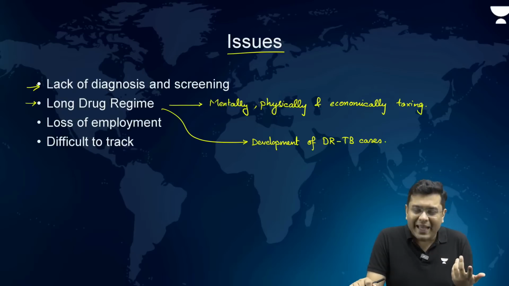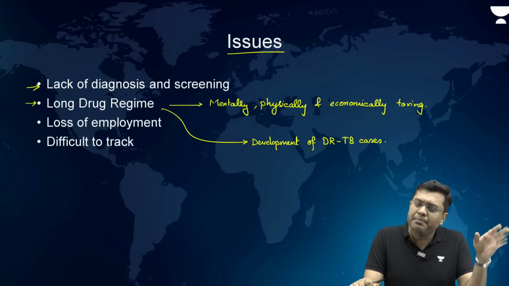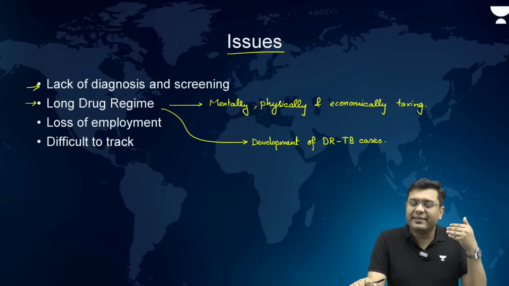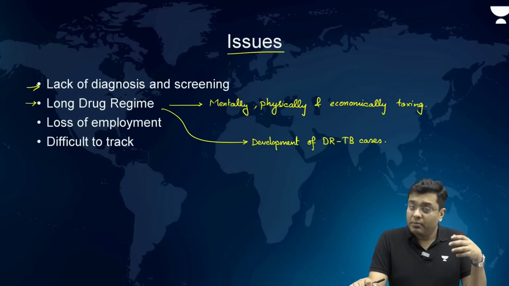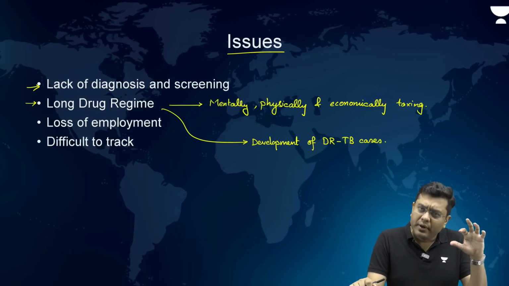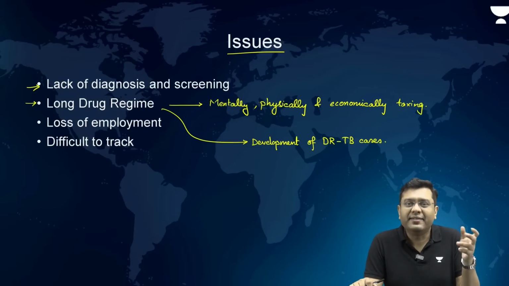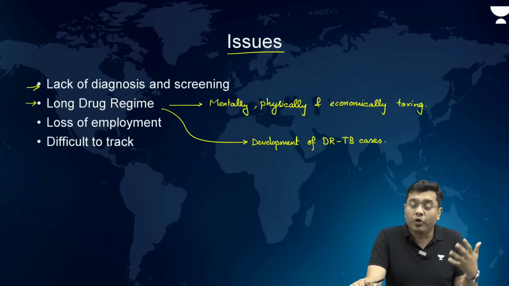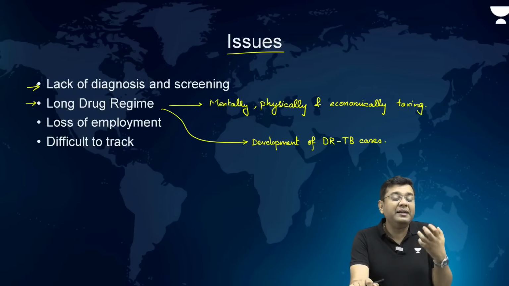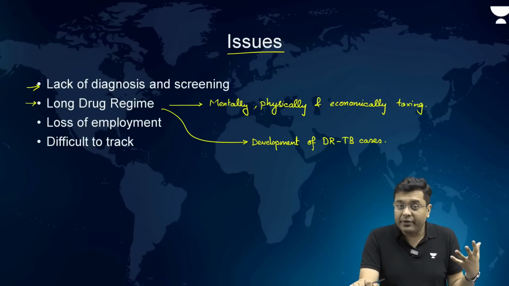So they don't declare it, and they go many months and in certain cases many years without any kind of tests, any kind of medical opinion. As a consequence, the disease grows inside them and they become chief spreaders.